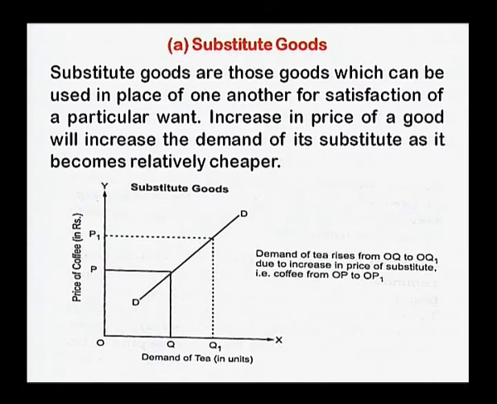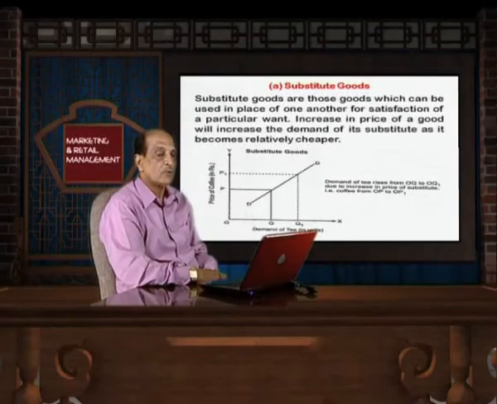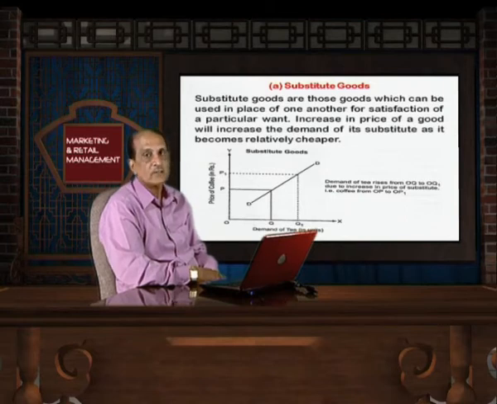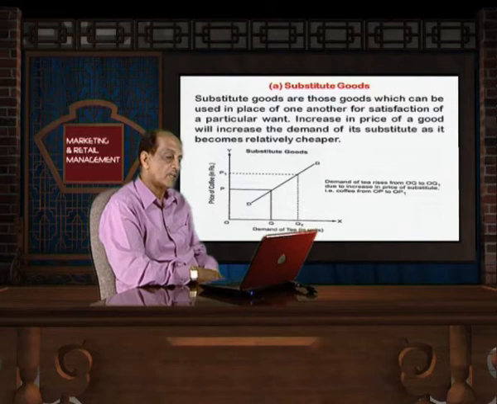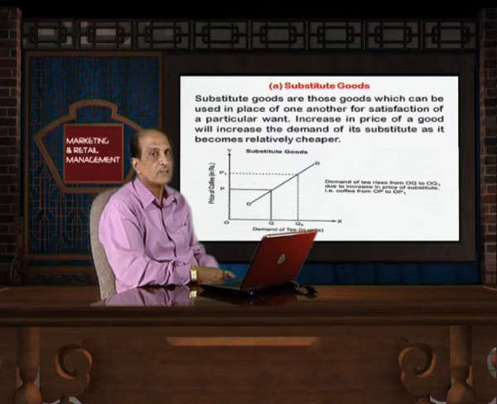Now, increase in price of a good will increase the demand of its substitute as it becomes relatively cheaper. If there is increase in price of one substitute good, then definitely that is going to affect the demand of the other substitute good positively, or we can say that demand of the other substitute good will go up on account of increase in price of the first substitute good.